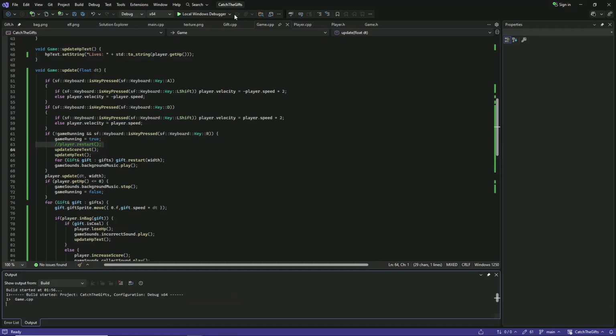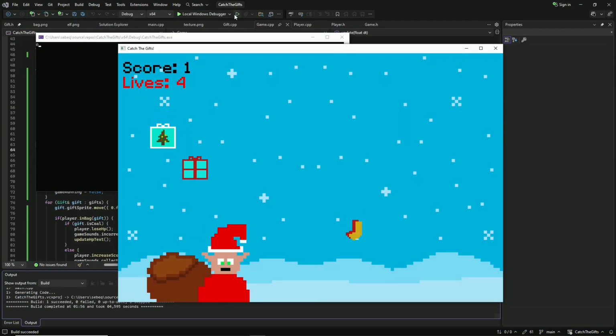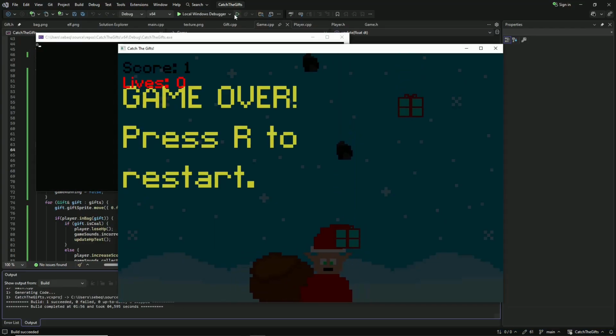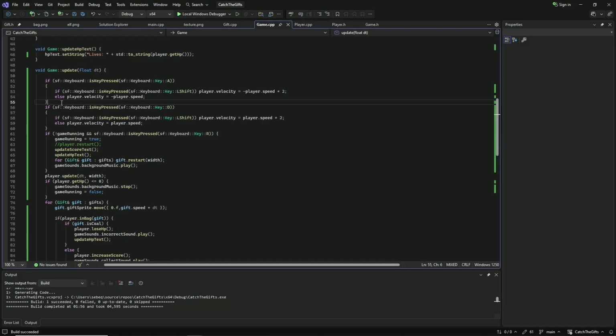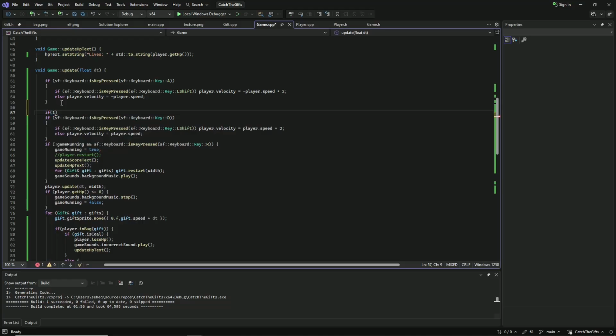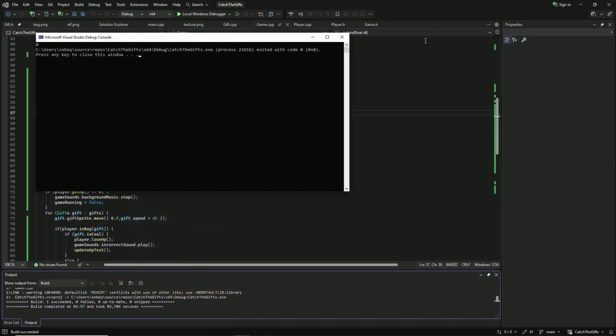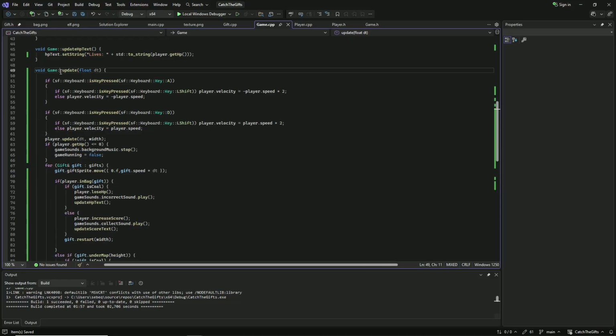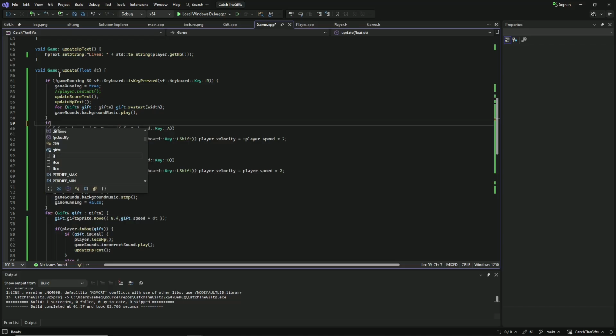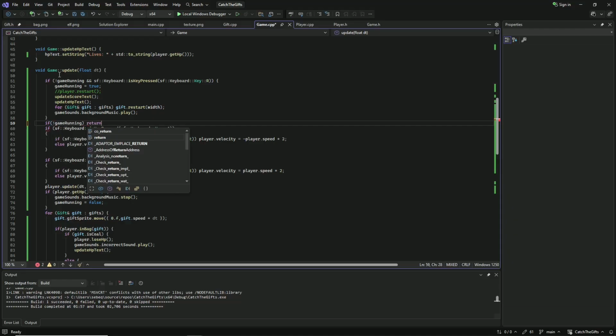And let's check if this works. Okay, but I can still play. So after this, I'd like to check if the game is not running. Let's just return. Don't do anything here. Oh, this should be at the start of our update function. Now let's add one more if statement. If the game is not running, let's just return. Let's see now.